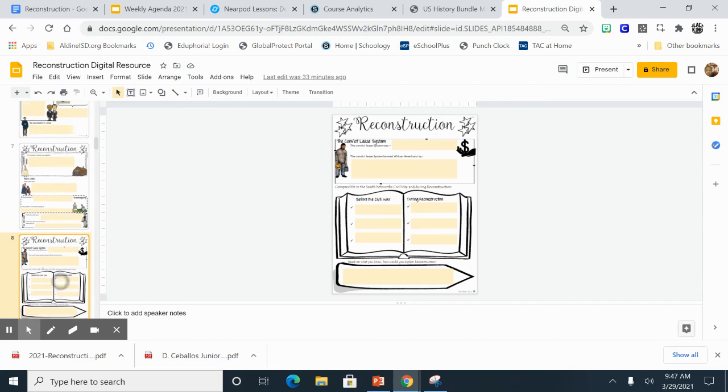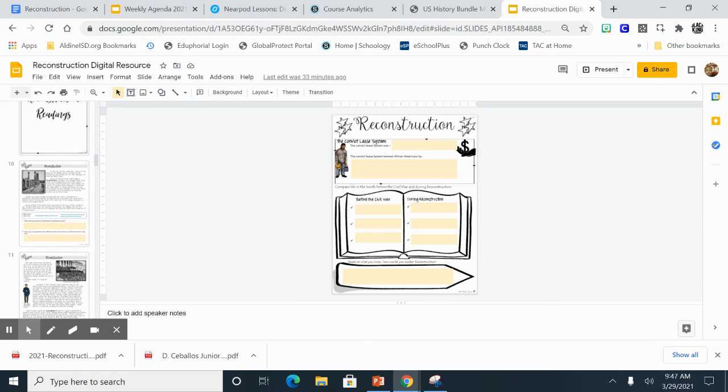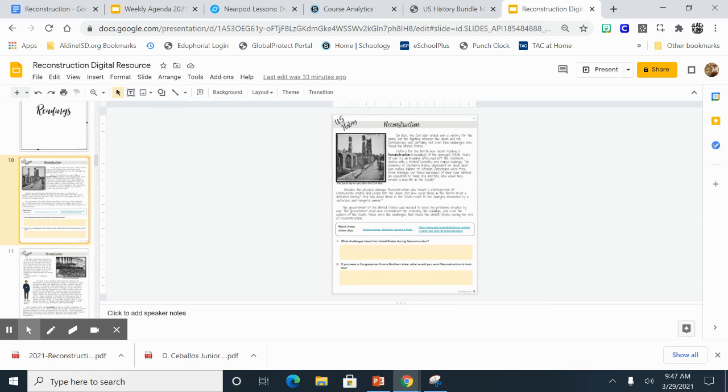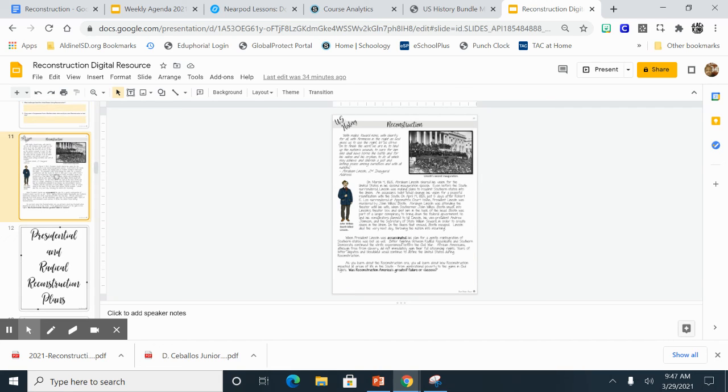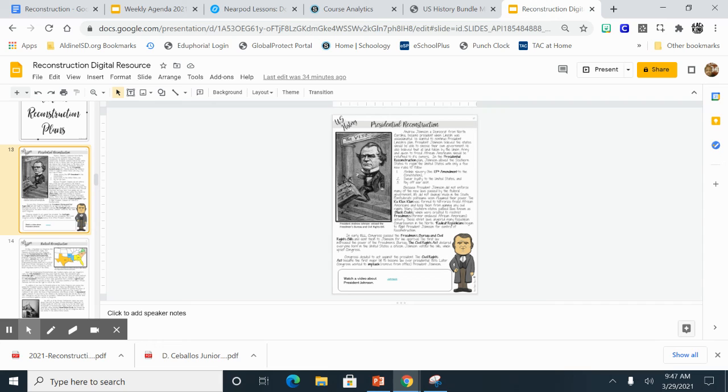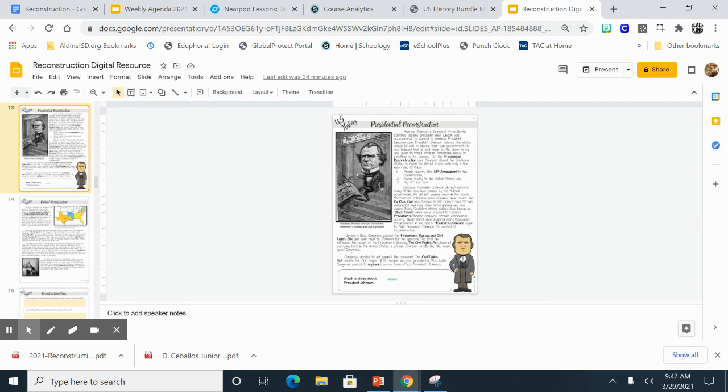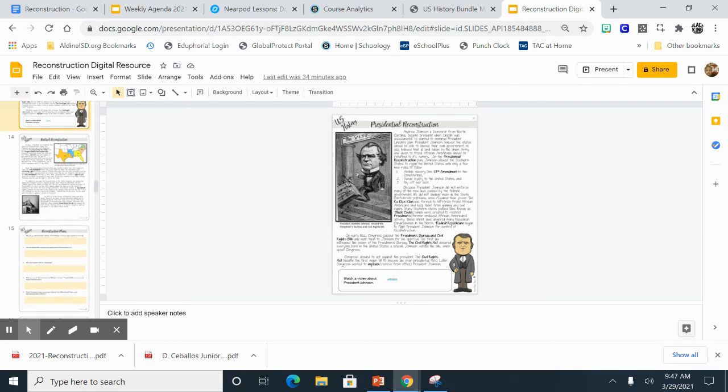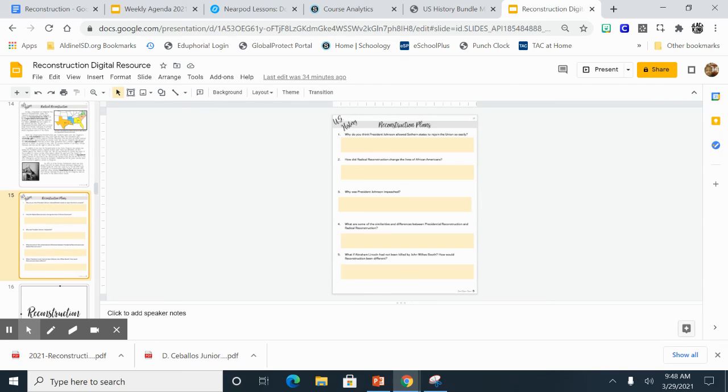And so those are the sections we will be taking care of today. You will also be looking at slide 10, making the readings and answering the questions. Use the video links that are there. And then here's some more information over radical and presidential reconstruction. And then you will answer the questions here.